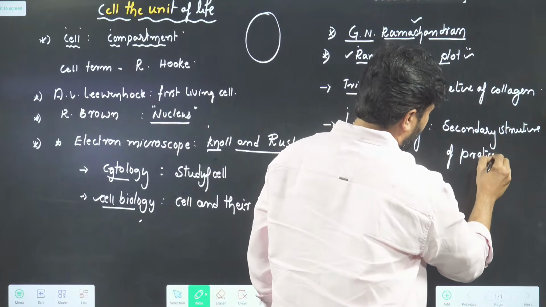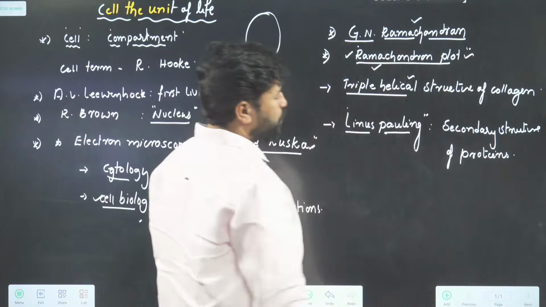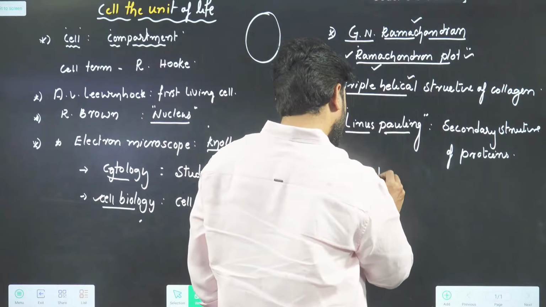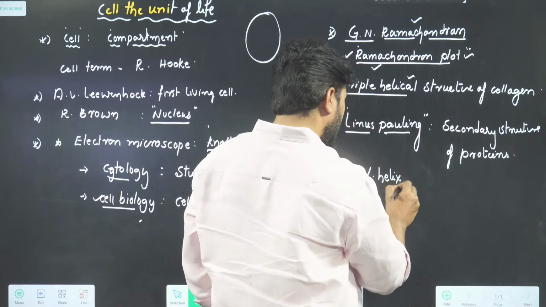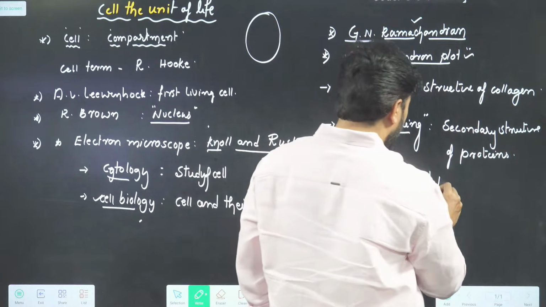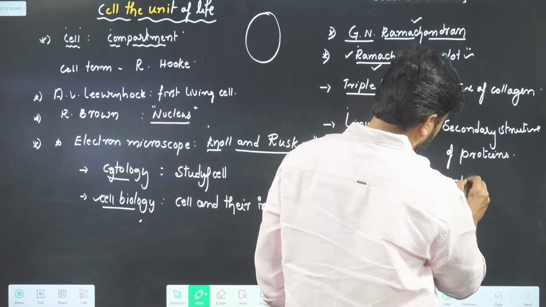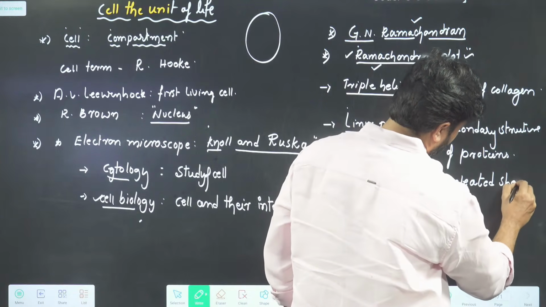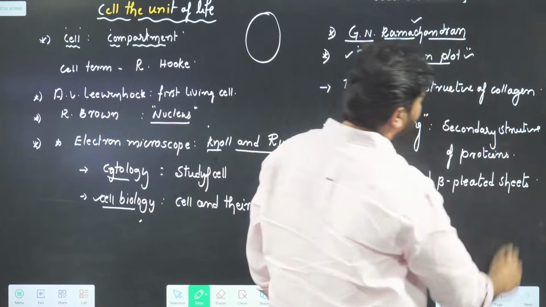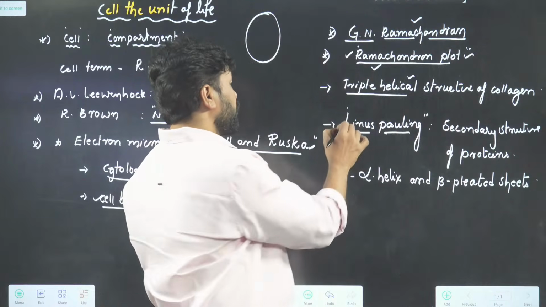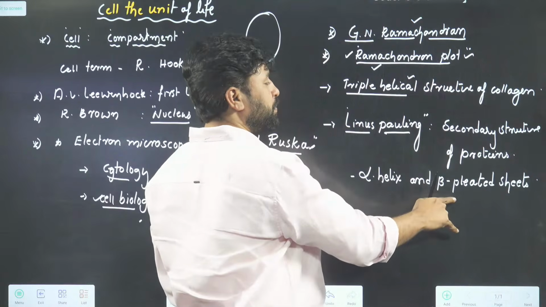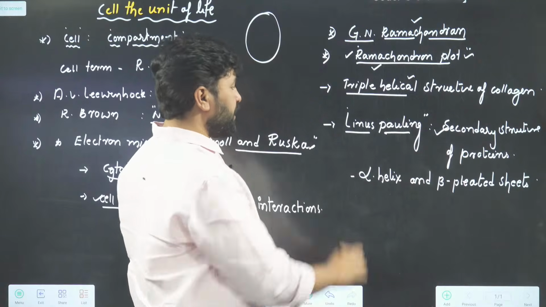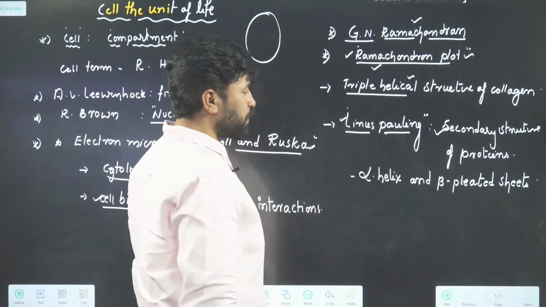What are those protein secondary structures? The alpha helix and beta pleated sheets. These alpha helix and beta pleated sheets, the secondary structures of protein, were discovered by Linus Pauling.